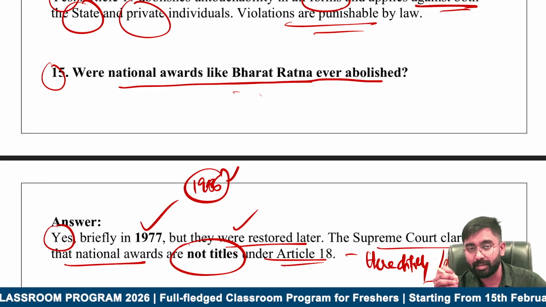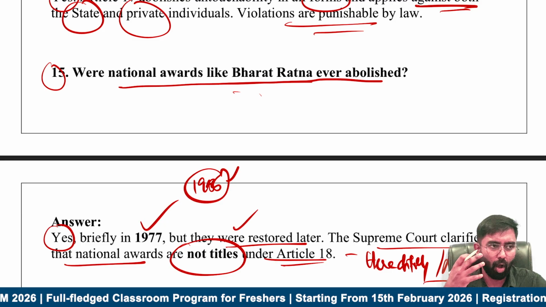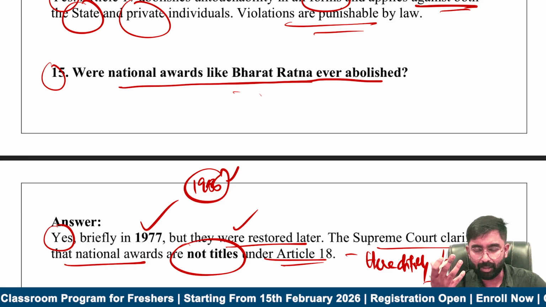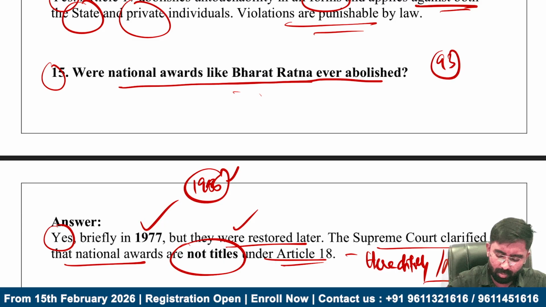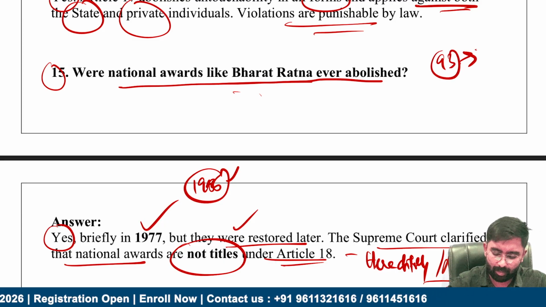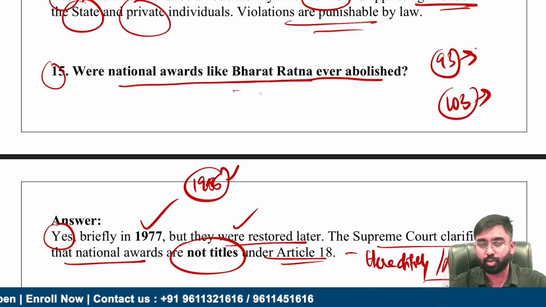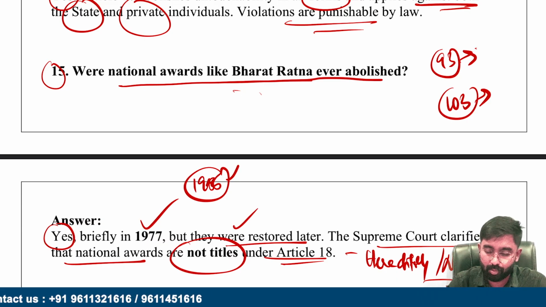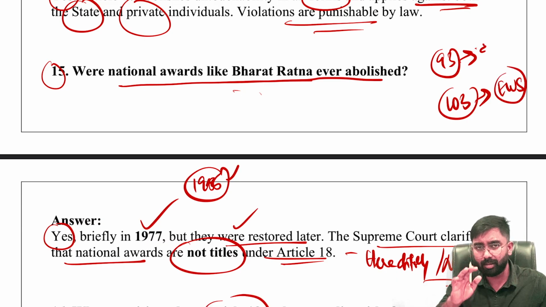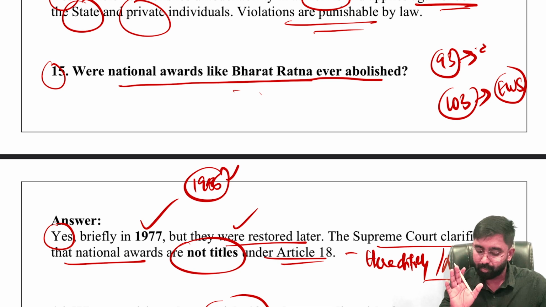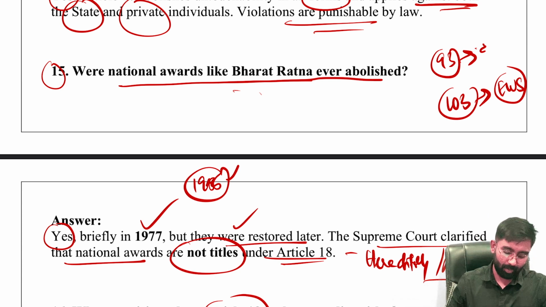And under Article 16, most importantly, your OBC creamy layer. The 93rd Constitutional Amendment Act talks about the OBC creamy layer. And then we have the 103rd Constitutional Amendment Act, which was the amendment for the EWS, right? All of these important intricacies are there. Please pay attention to this, especially for the preliminary examination.